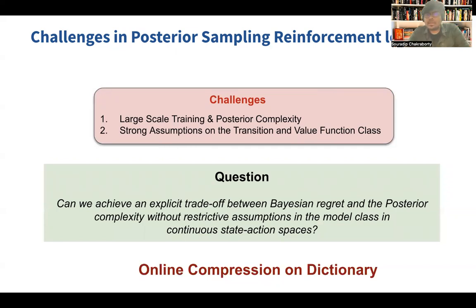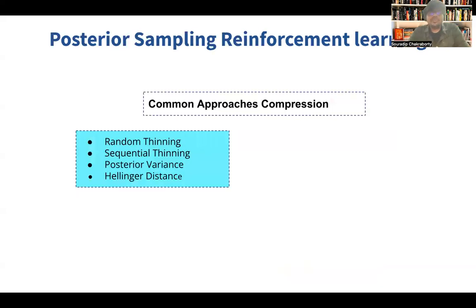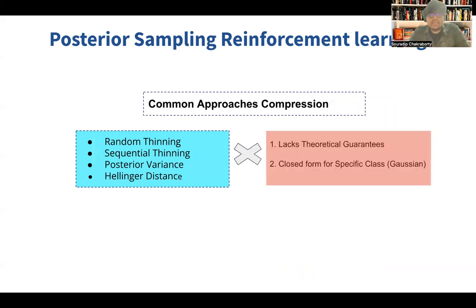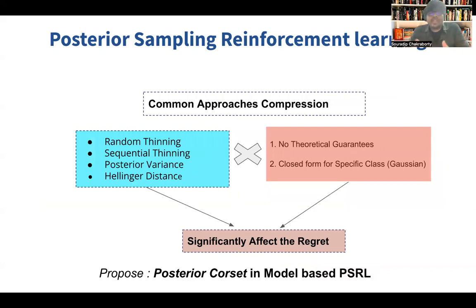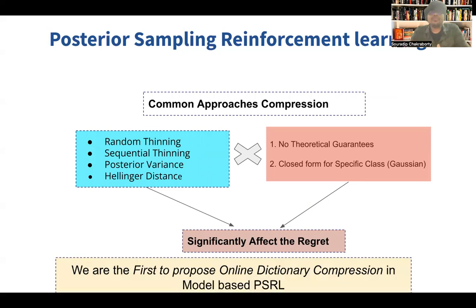We can simply do an online compression and dictionary. So we review some of these online compression methods, which can be random sequential thinning or different posterior variance based thinning. But the issue is that most of these methods either lack theoretical guarantees or they have a closed form only for Gaussian distribution, which is again falling back to the same problem. And if we do not take care of this, it can significantly hamper the regret. So for that, we propose a posterior coreset based method in model based PSRL. And we are the first to propose such a method, which is an online dictionary compression based method in model based PSRL.